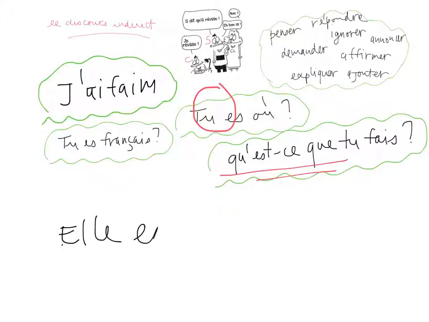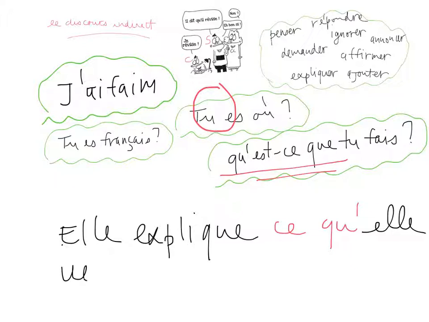Elle explique qu'elle veut would not be correct because que is not what; what is ce que. Elle explique ce qu'elle veut. She explains what she wants. You get it? And here you have it.